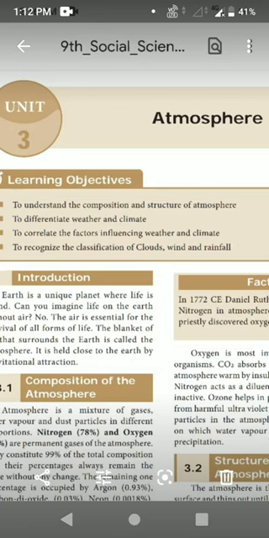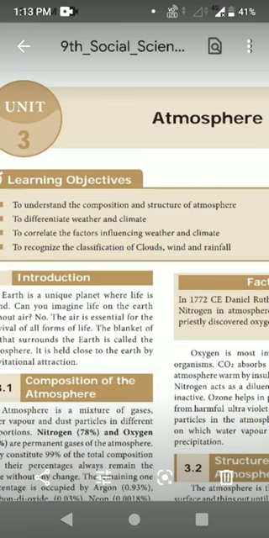Next, nitrogen acts as a diluent and is chemically inactive. Ozone, also in the atmosphere, we have that ozone layer also. What is the use of this ozone layer, do you know? Yes, it is used to protect the earth from harmful ultraviolet radiations. So, ozone is also very, very important for our earth, as it protects the earth from harmful ultraviolet radiation. Okay.